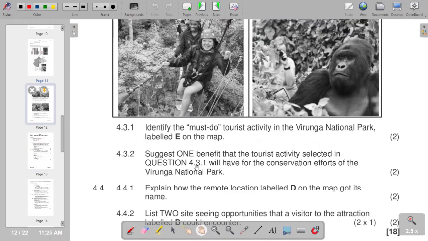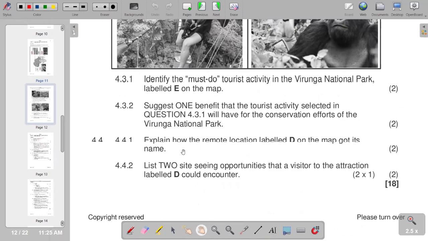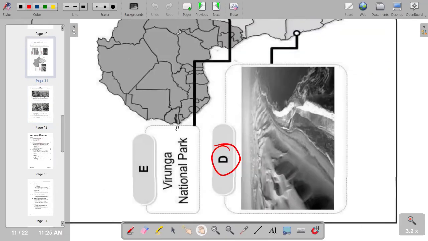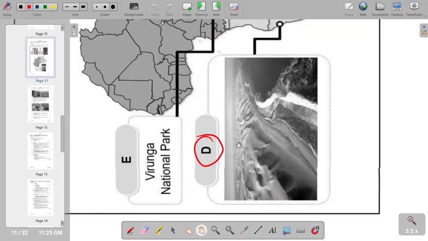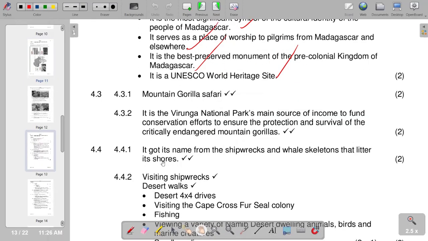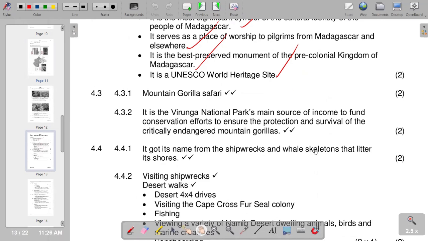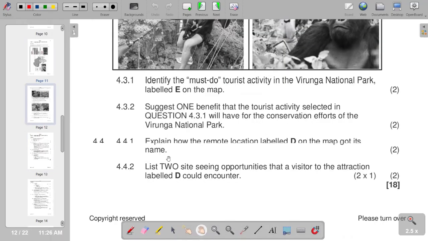Then moving on to the next part, it reads, explain how the remote location labeled D on the map got its name. The one that is labeled D is the Namib Desert. We refer to where it got its name. Remember, the Namib Desert coast is called the Skeleton Coast. Why is it called the Skeleton Coast? It got its name from the shipwrecks and whale skeletons that litter its shores. So that's the reason. Then we go to the next one.